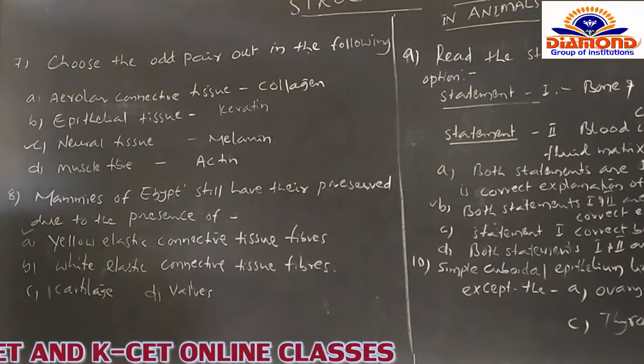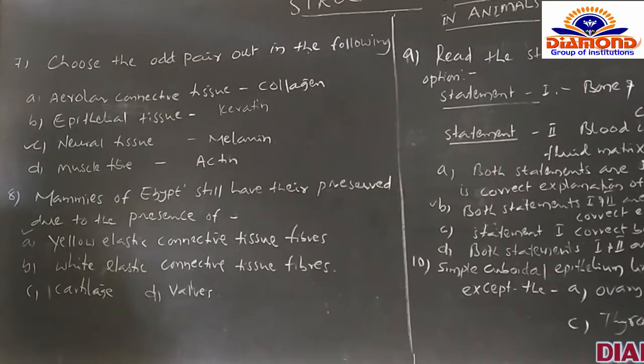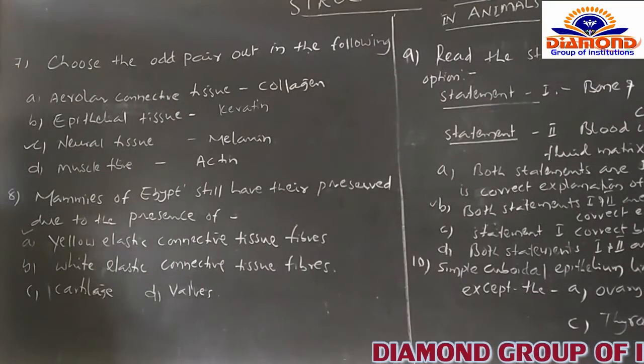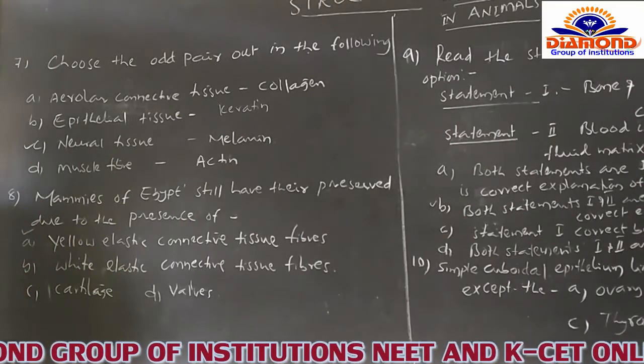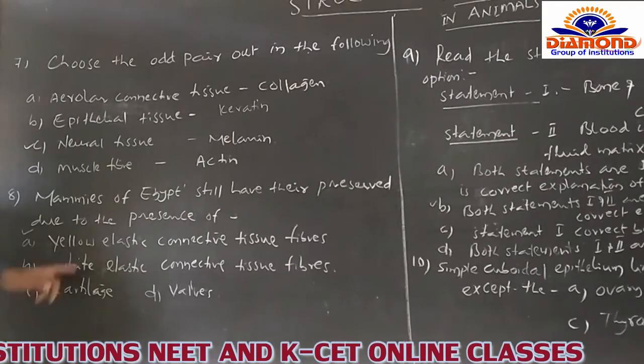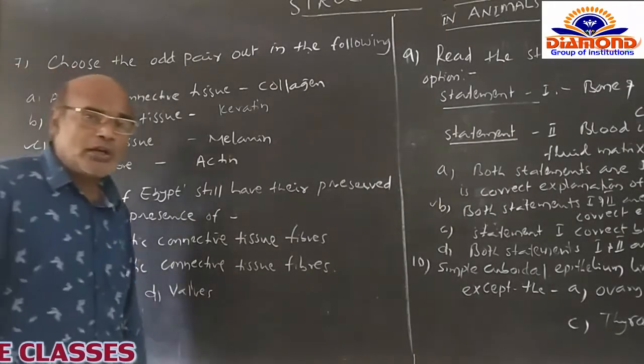Yellow elastic connective tissue is still present in the mummies of Egypt. That's why they are still perfectly preserved till today. So B option, the white fibrous connective tissue fibers, is not at all concerned with this. And C option is the cartilage, which is also not concerned.